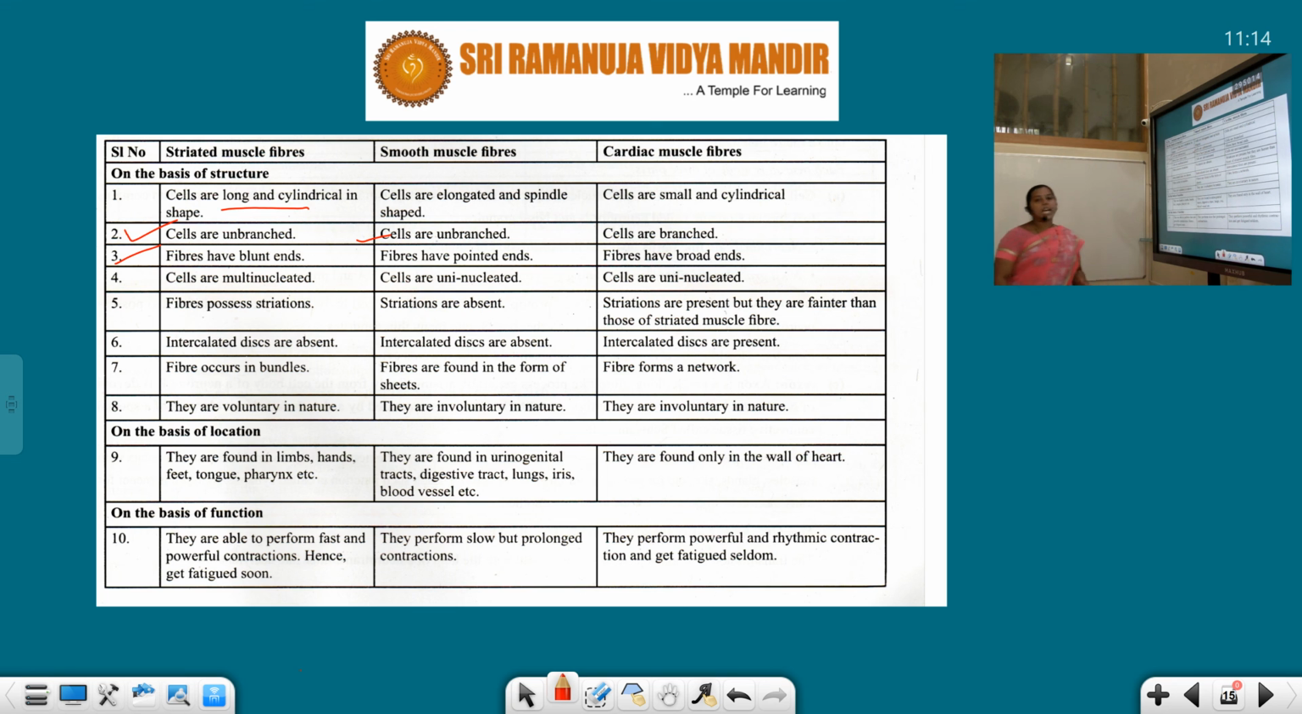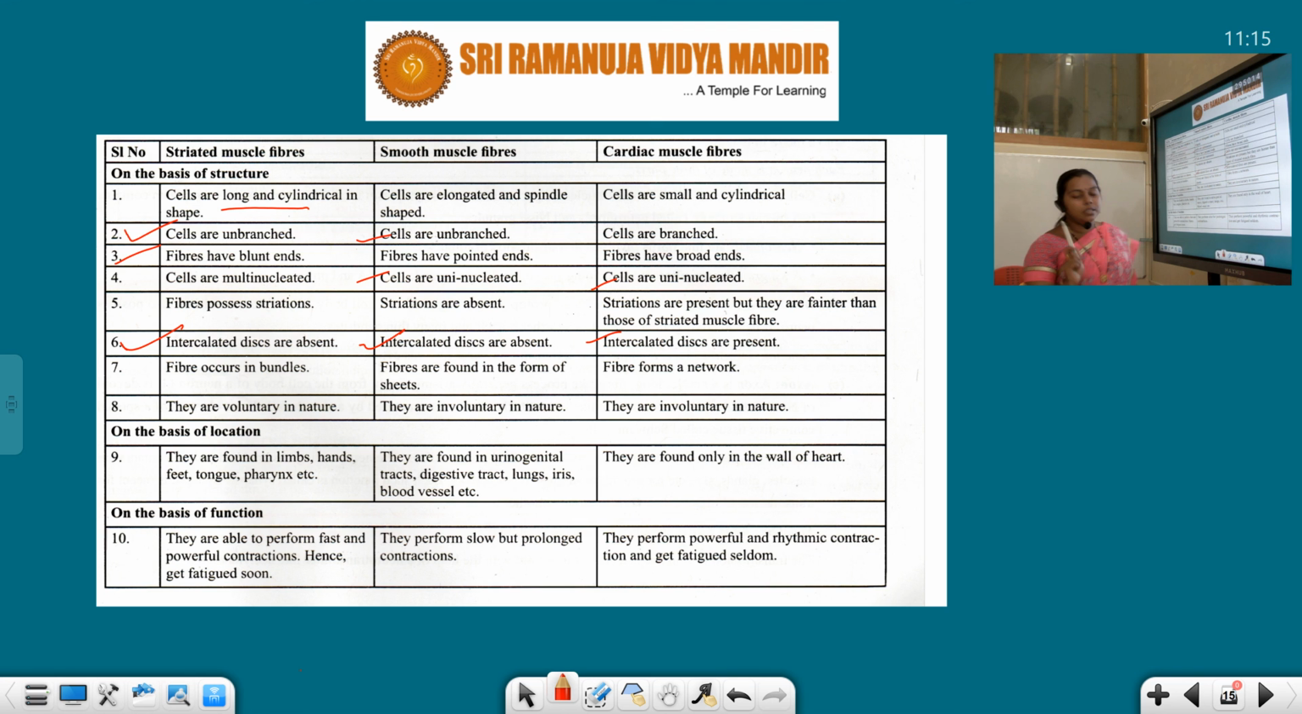And the third point, fibers have blunt ends. Here pointed ends in the middle. Here it is having broad ends. Okay, blunt, pointed and broad ends are there in the cardiac muscles. Next, cells are multinucleated. It is having more nuclei in the cell, and here the cells are uninucleated. And the fifth point, fibers possess striations. Striations are absent here. Striations are present, but they are fainter than those of the striated muscle fibers. Sixth one, intercalated discs are absent here, and here they are present.